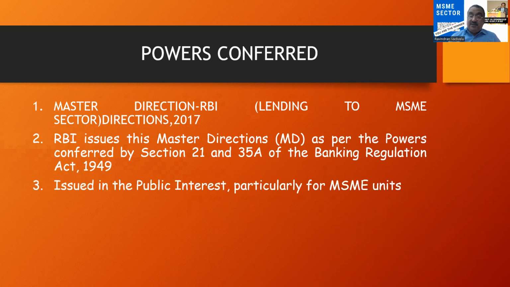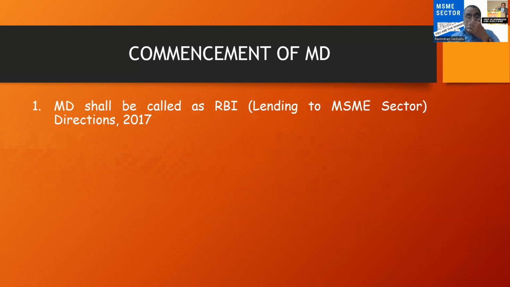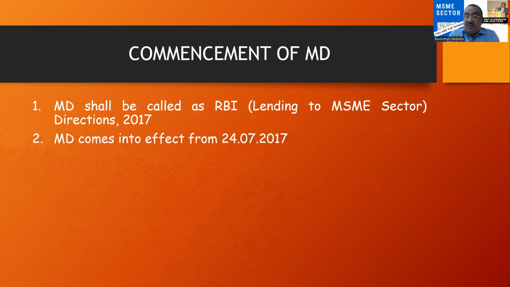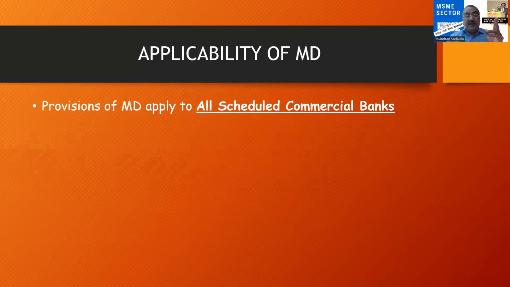And this master direction has been issued by Reserve Bank of India in the interest of the public, and particularly to the MSME units, because Reserve Bank of India wants to give importance to MSME units. It is called the RBI Lending to MSME Sector Direction 2017, and it comes into effect from 24/7/2017. This is very, very important. This master direction is applicable to all scheduled commercial banks, excluding regional rural banks.